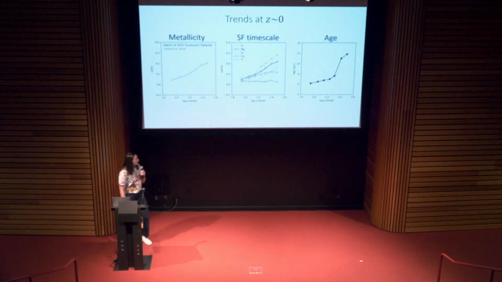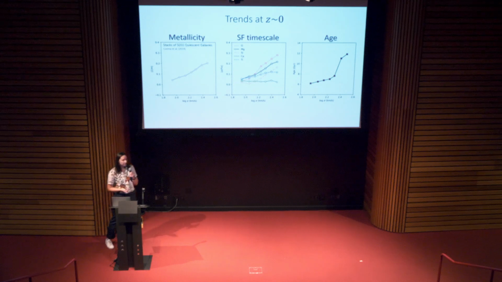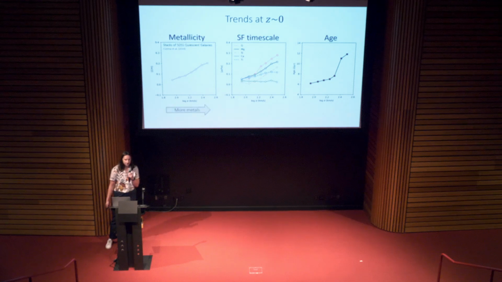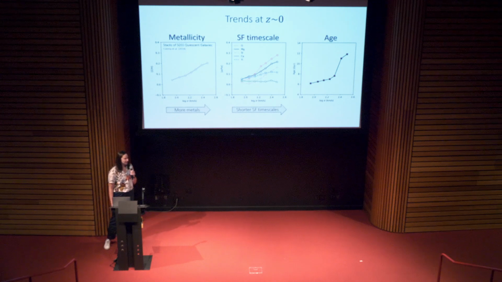So here are stacks of SDSS galaxies. There are hundreds of galaxies contributing to each point there. And we're looking at the chemical compositions of the stars, not of the gas. The x-axis is the velocity dispersion, which you can think of for the purposes of this talk as just a tracer of the stellar mass. So what we find for the SDSS massive quiescent galaxy population is that more massive galaxies are more metal rich. They have shorter star formation timescales, so they form their stars rapidly.